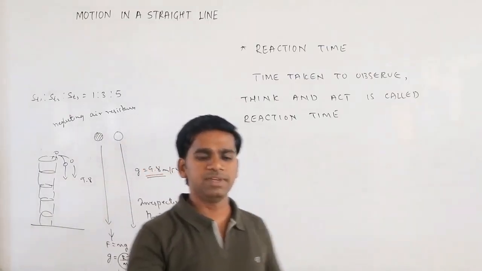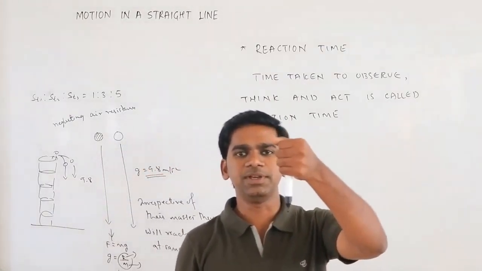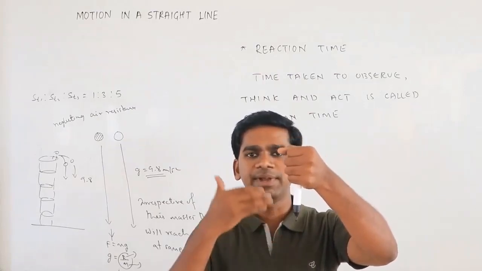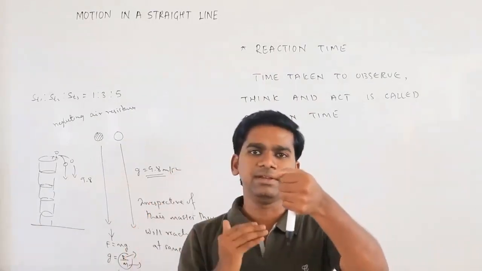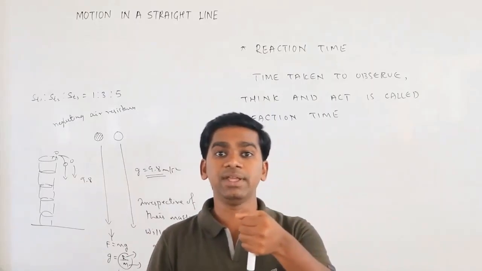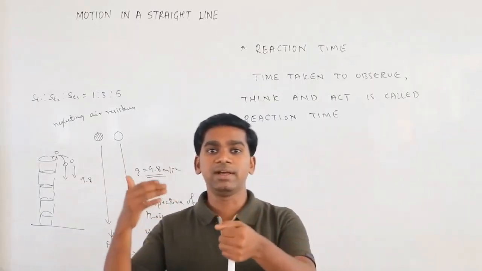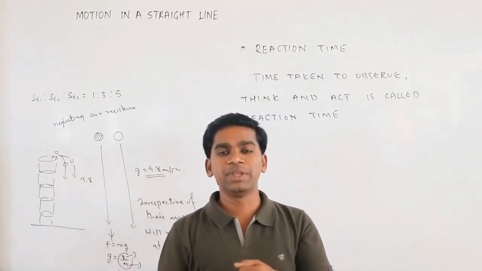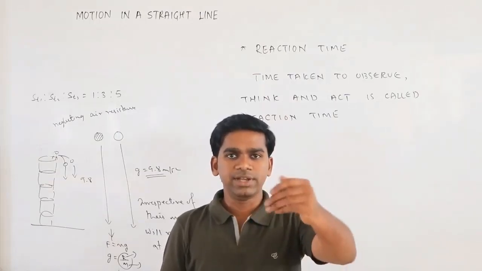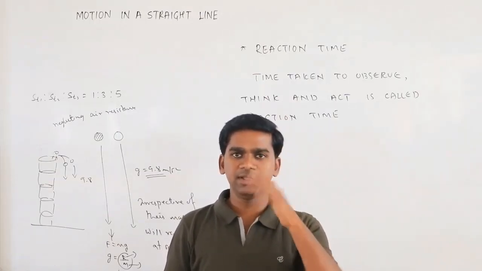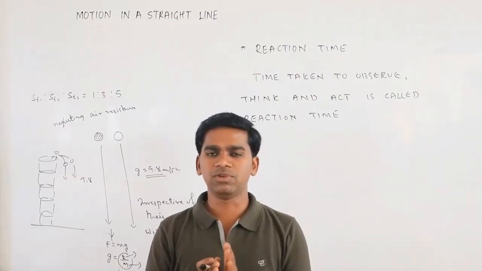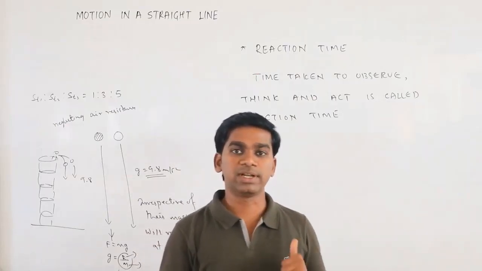Suppose I drop something from here. When the message is sent to your brain, you have to think what type of action to take. Suddenly you tell your right hand, please hold it. This sending, observing, thinking and acting takes some amount of time, which is called reaction time.